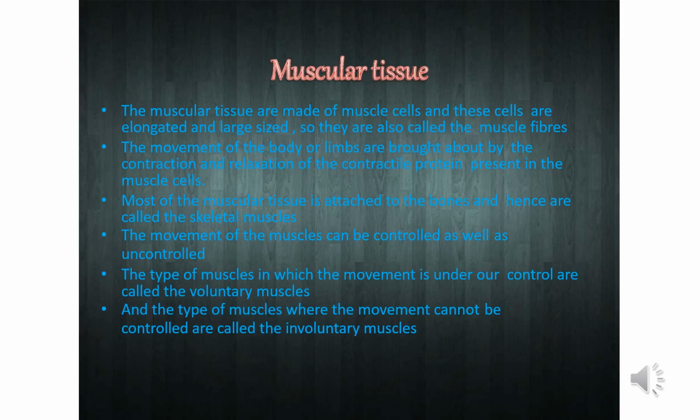The type of muscles in which the movement is under our control are called voluntary muscles, just like we can move our hands and legs. So voluntary muscles are present there. The muscles whose movement in our body cannot be controlled are called involuntary muscles. They are present in our intestine, stomach, etc.